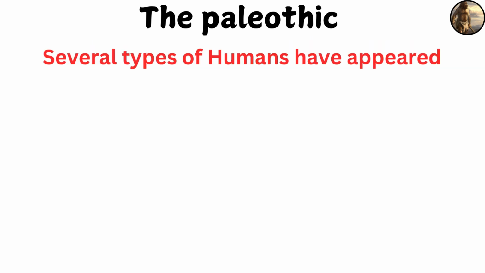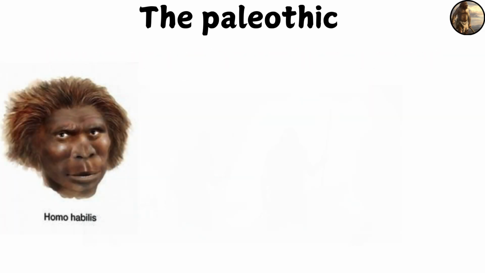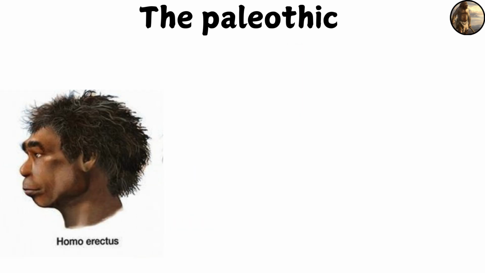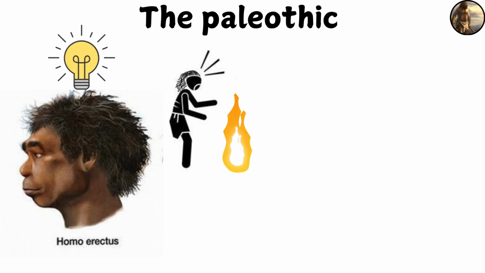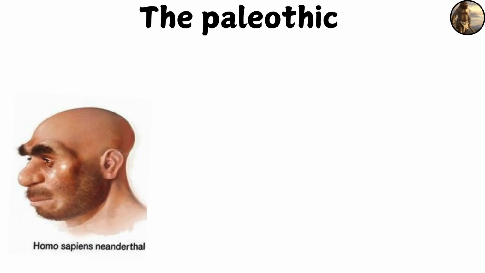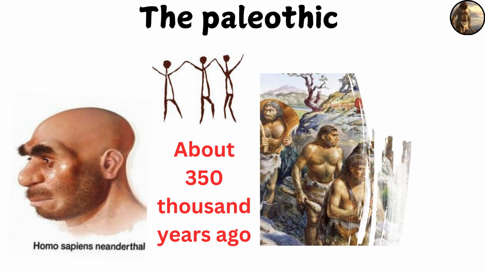During this era, several types of humans appeared, the most prominent of which are Homo habilis, who is considered the first type of human being capable of making stone tools. Homo erectus was more advanced, used fire, and invented more advanced tools. Neanderthal lived in later periods of this era and had distinct social and cultural abilities.